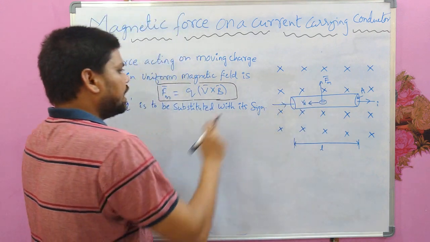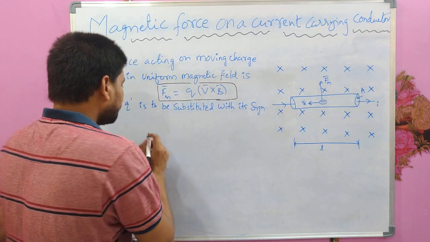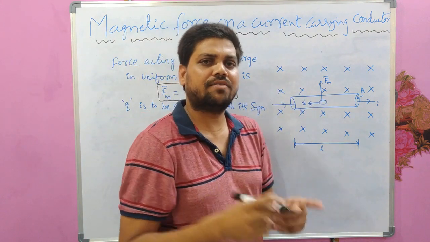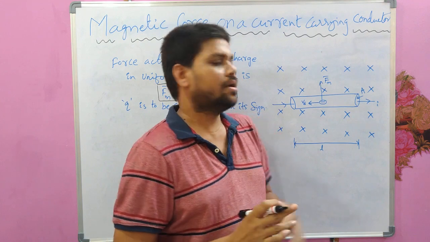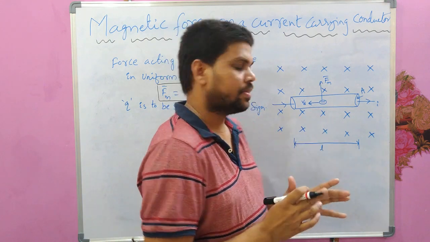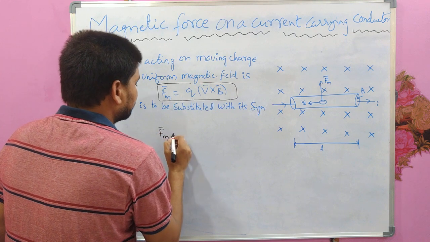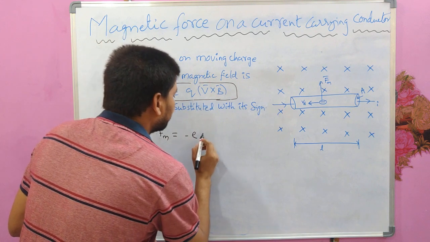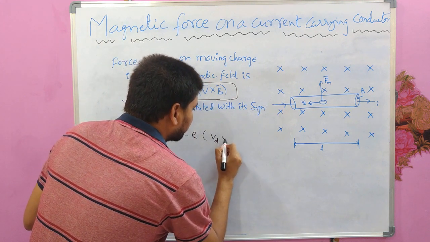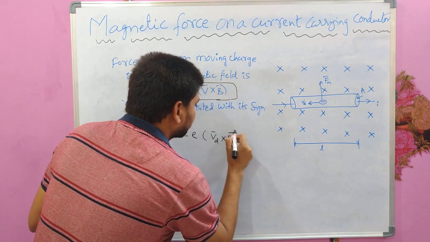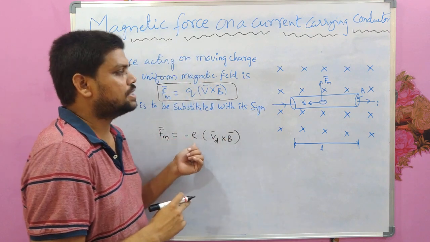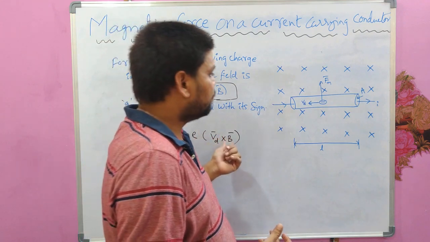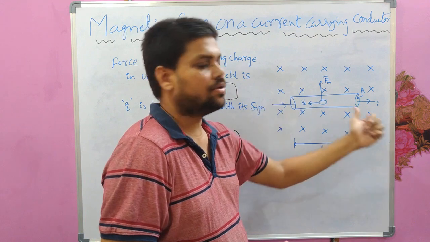So if an electron is considered, having a charge of minus e, moving in the uniform magnetic field, then the force acting on that single electron we can write according to this formula: minus e into Vd cross B, where minus e is the charge of that electron and Vd is the velocity with which the electron is moving in the uniform magnetic field.